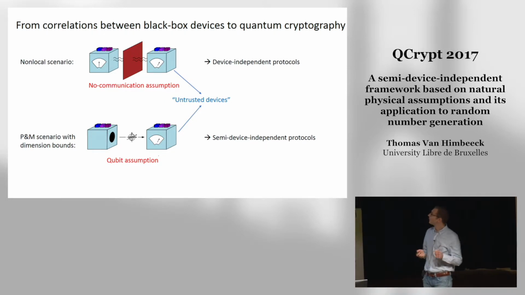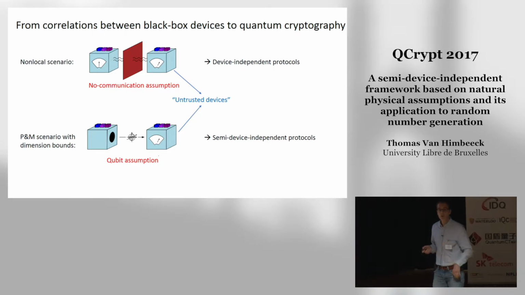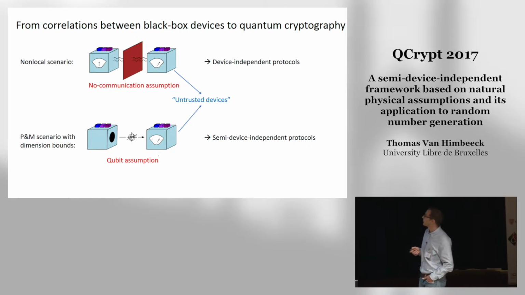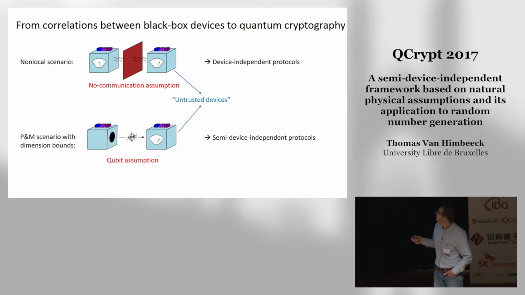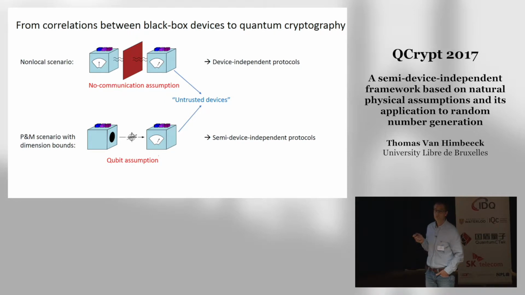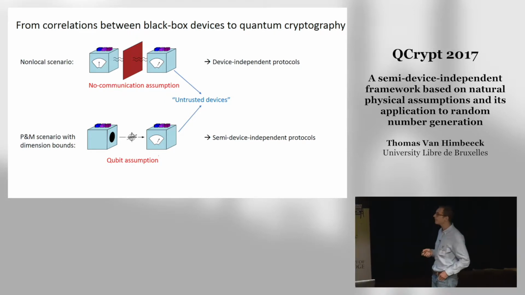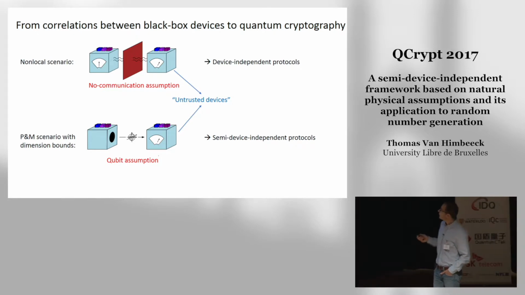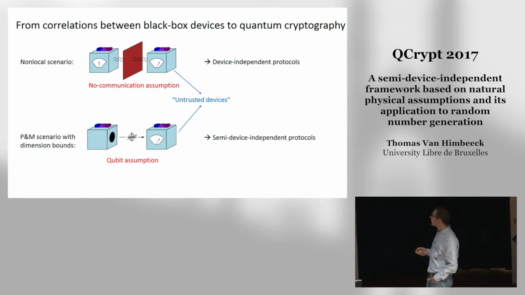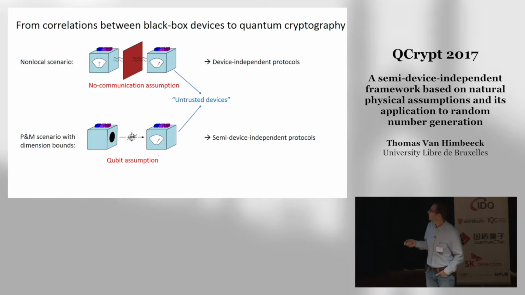So what we did in our paper is that we introduced a new kind of black box scenario of this type based on a new assumption. So why consider a new assumption? Well, device-level protocols are very nice, but they're very hard to implement. They require these fancy loophole-free Bell tests. Semi-device-level protocols based on the qubit assumption are much easier to implement, but this qubit assumption is poorly justified.